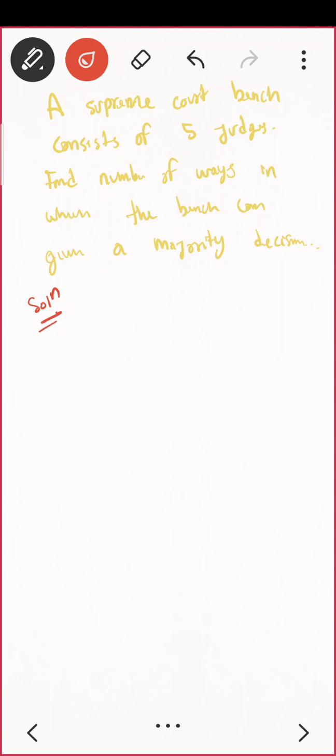Is that clear? So there are only 3 cases here. Case 1. What is case 1? Correct. 5C3. Very nice. What is case 2? 5C4. Very nice. What is case 3?